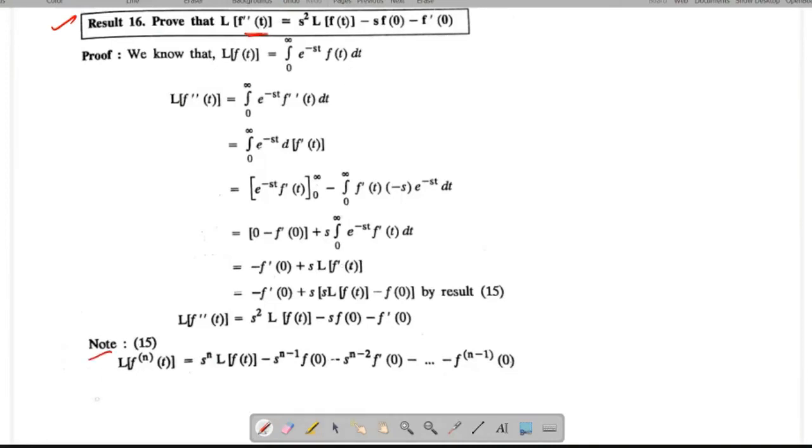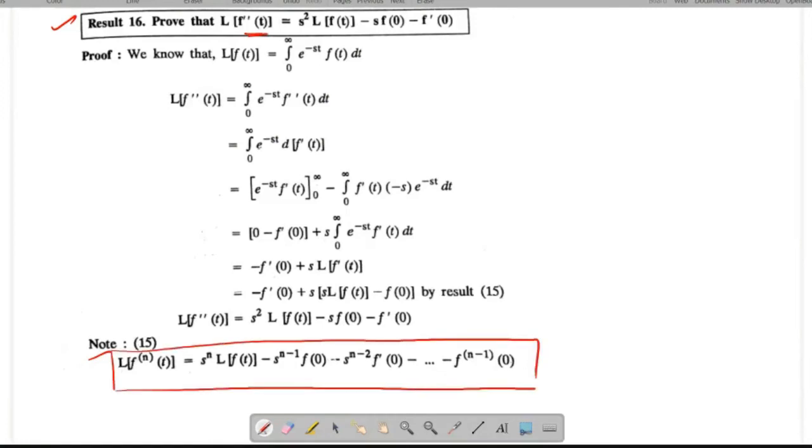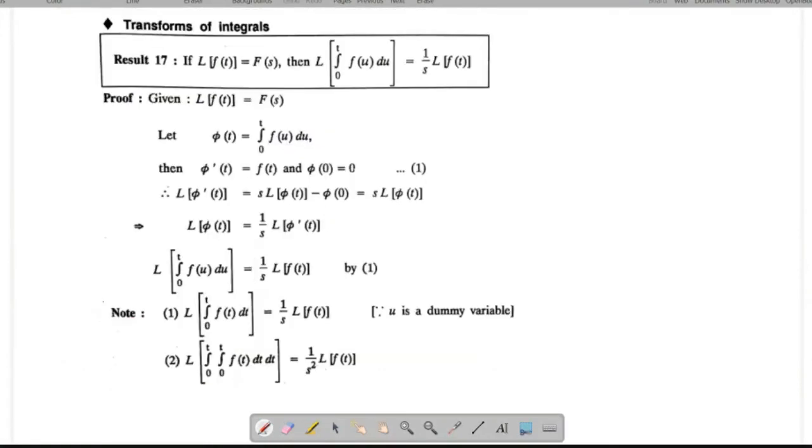So this is the formula for the Laplace transform of an nth order derivative. Next, the Laplace transform of the integration of a function, integral from 0 to t of f of u du, means you have to multiply by 1 by s after finding the Laplace transform of f of t, right? That proof I have written here. You can refer to this proof, right?